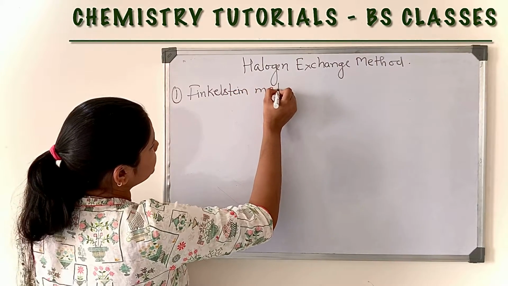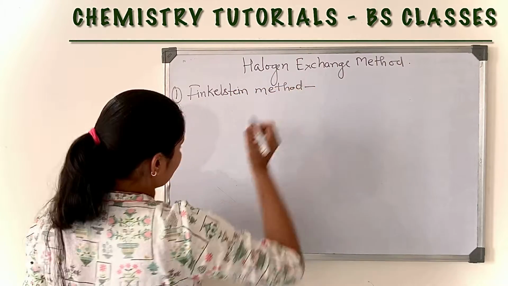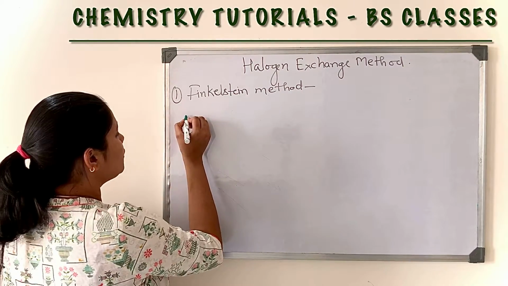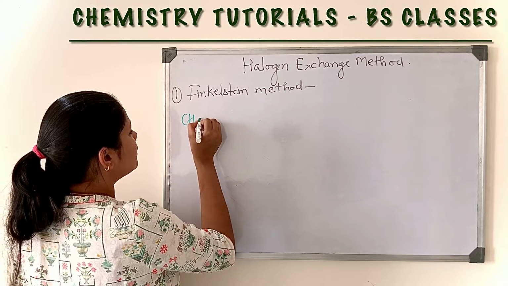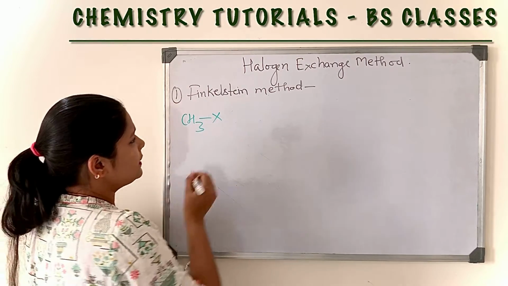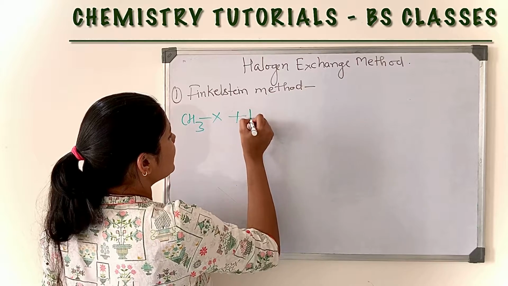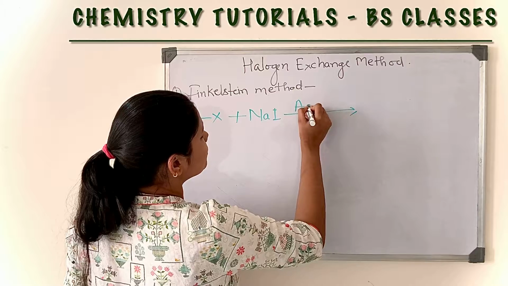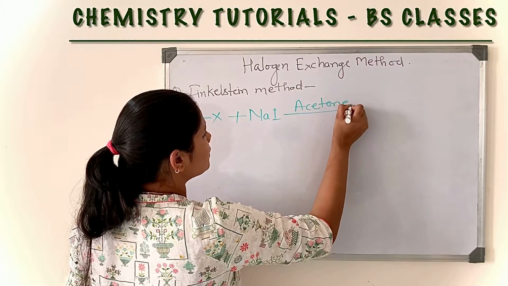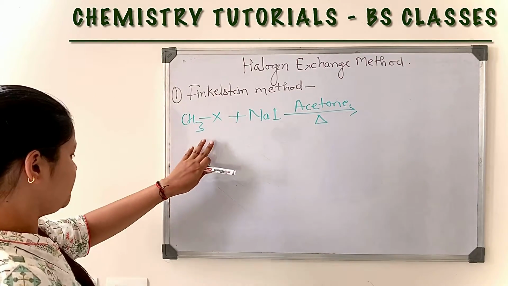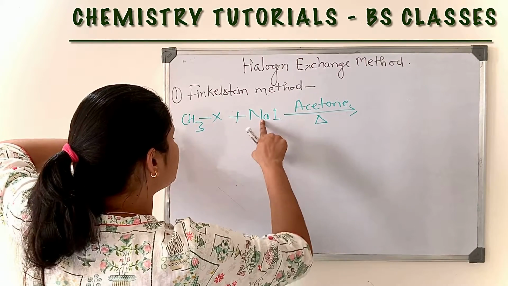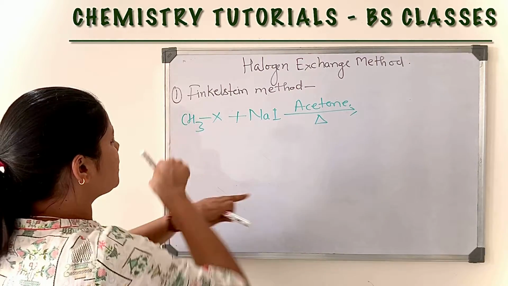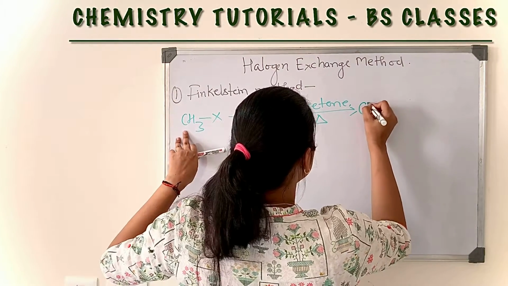In the Finkelstein method, we take alkyl halide. When alkyl halide reacts with sodium iodide in the presence of acetone and heat, then this halogen will exchange with the sodium and this halogen will exchange. Both the halogens get exchanged and we will get this.